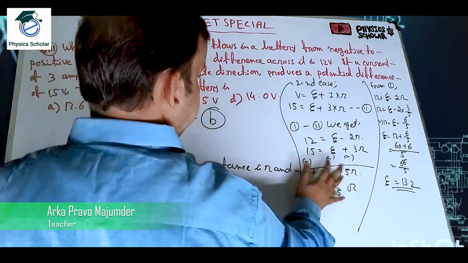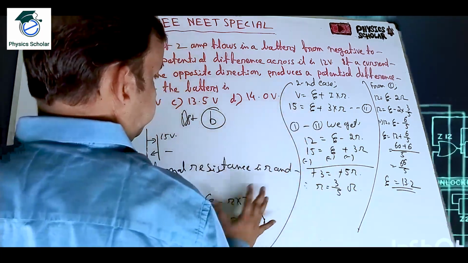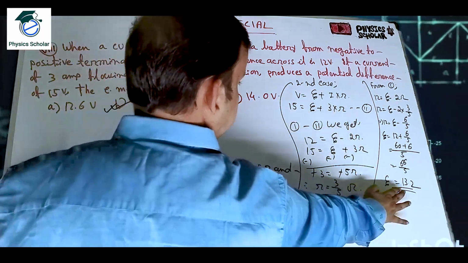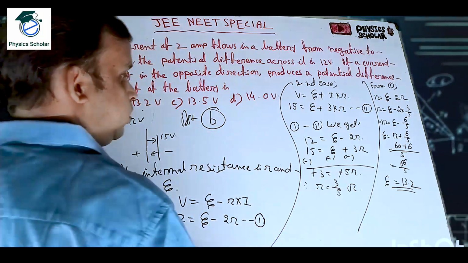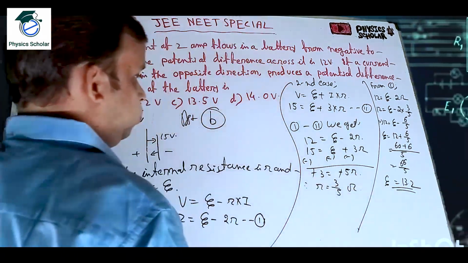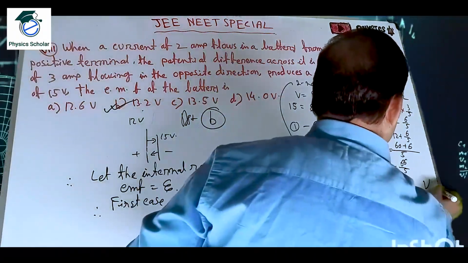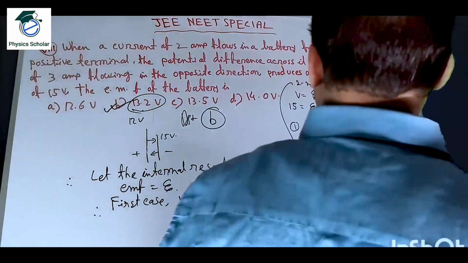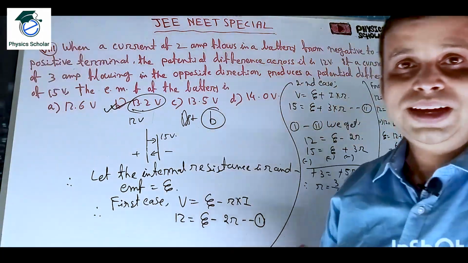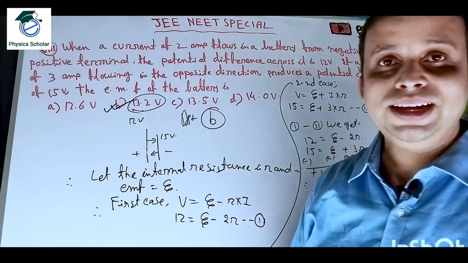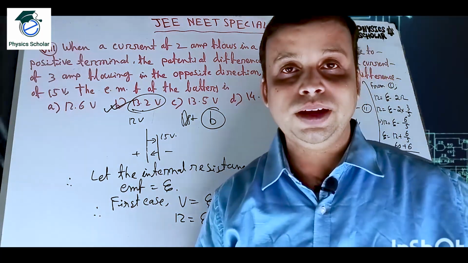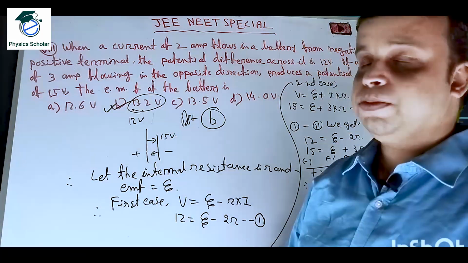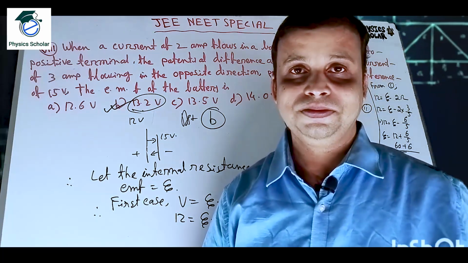So from these two equations with two unknown variables, eta and small r, we are finding the two unknowns. So here eta is coming 13.2 volt, clear. So 13.2 volt, this answer will be correct. So students, hope you have understood problem number 8. Now without further delay, let us move to problem number 9.